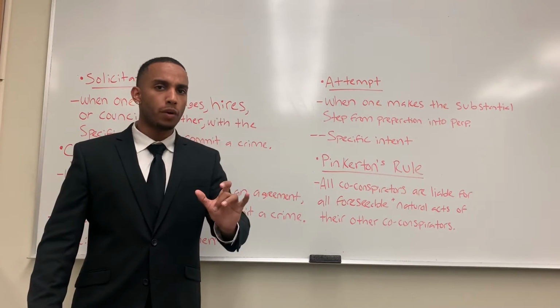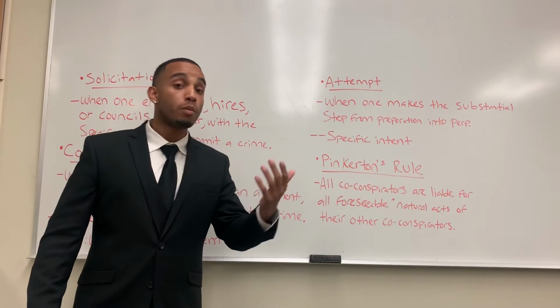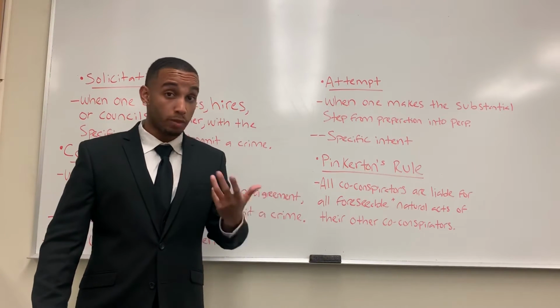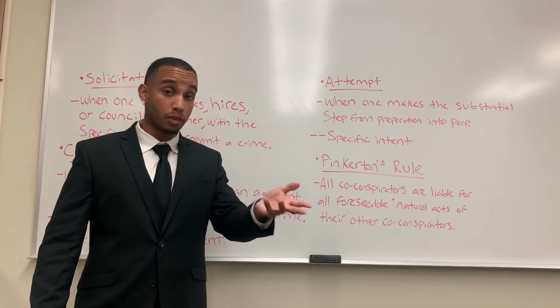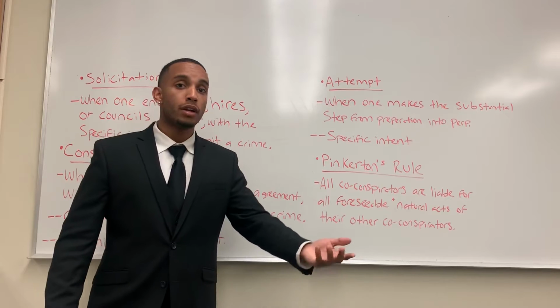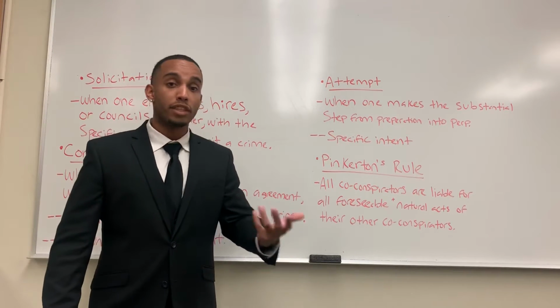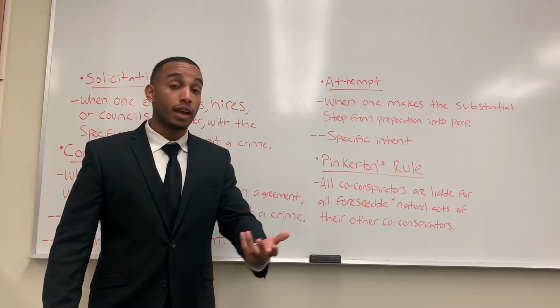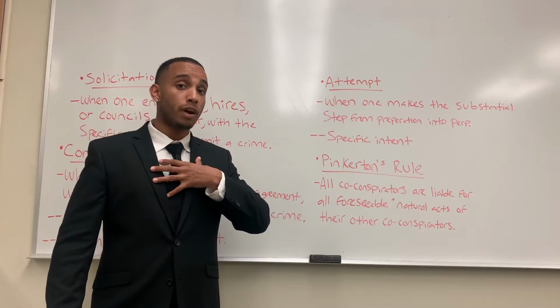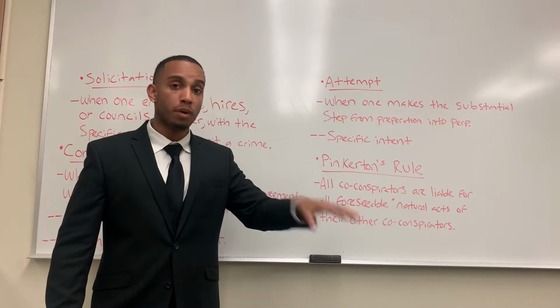Under the Model Penal Code, there is a unilateral agreement, which means that one party in the agreement had the specific intent to commit a crime, but the other party did not have that intent. So let's say Kevin and I make the agreement to rob the bank, and I had the specific intent to commit that crime, but he didn't. Let's say Kevin is an undercover cop trying to bust me.